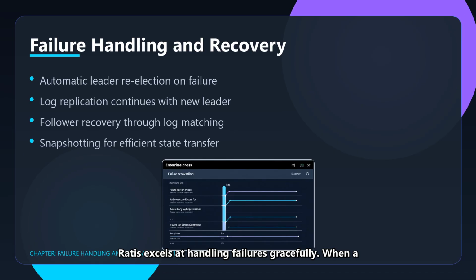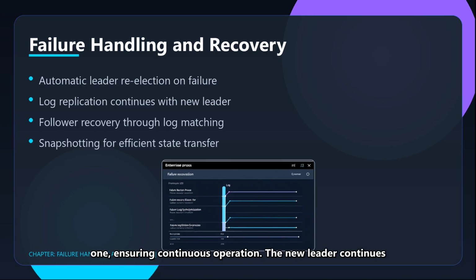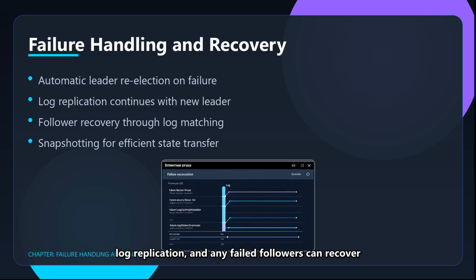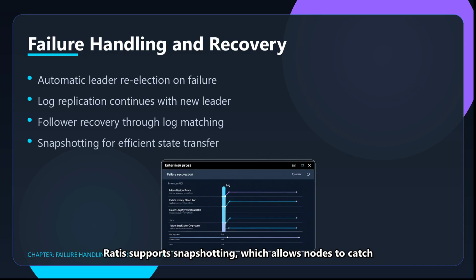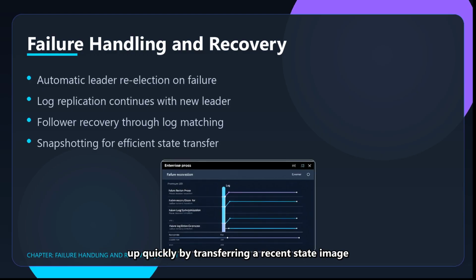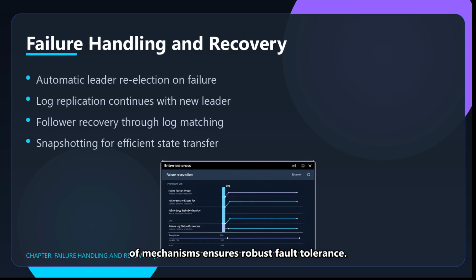Ratis excels at handling failures gracefully. When a leader fails, the cluster automatically elects a new one, ensuring continuous operation. The new leader continues log replication, and any failed followers can recover by matching logs with the leader. For efficiency, Ratis supports snapshotting, which allows nodes to catch up quickly by transferring a recent state image rather than replaying the entire log. This combination of mechanisms ensures robust fault tolerance.